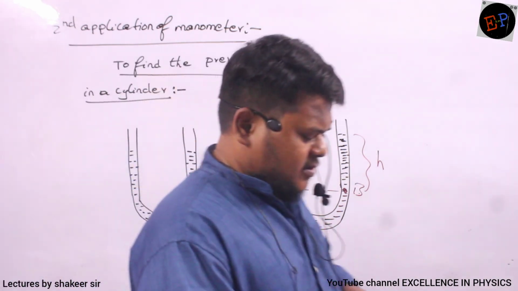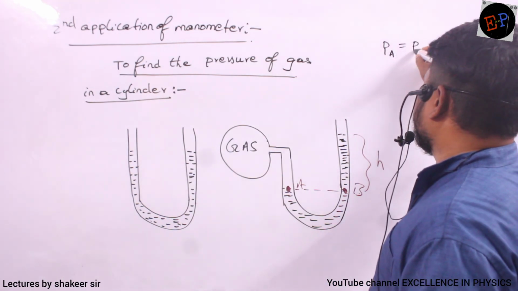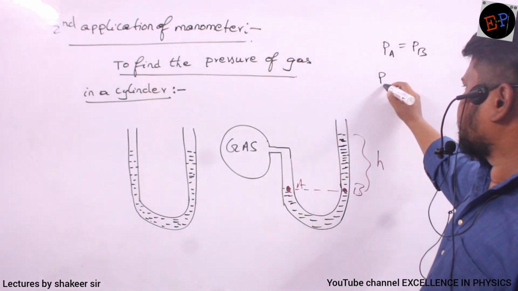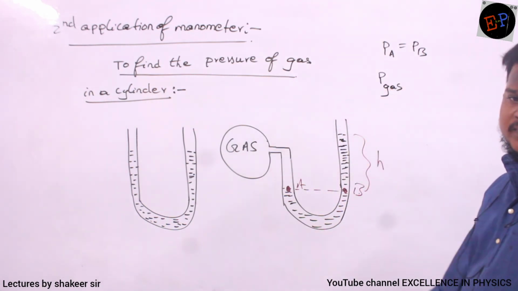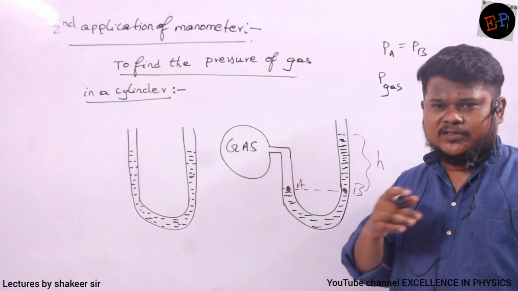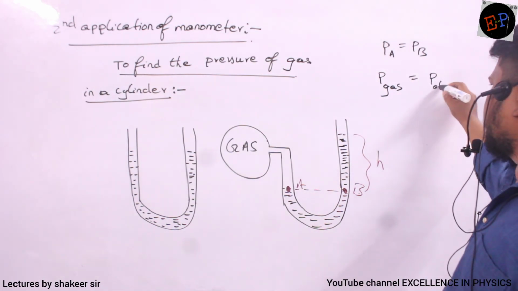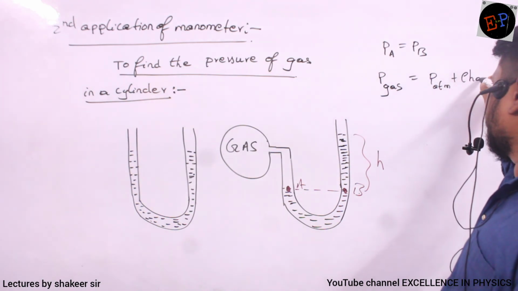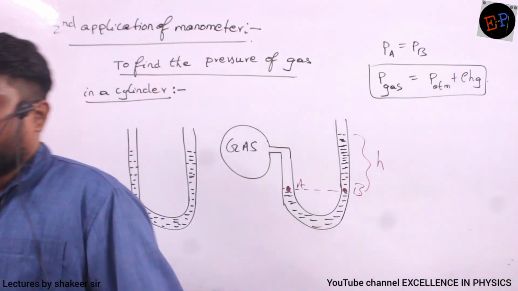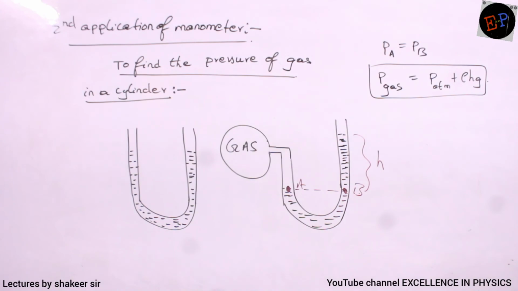Clear, no? So therefore, how can I calculate? Pressure at point A must be equal to pressure at point B. At point A, who is giving pressure? Pressure of gas. Only gas is giving the pressure. That's all, no? And this cylinder is not open to the atmosphere, so atmospheric pressure is not present. Similarly, at point B, who is giving the pressure? Atmospheric pressure plus rho Hg times the height of the liquid column. That's all. If you equate both of them, you will be able to calculate the pressure of the gas present inside the cylinder. Clear? That's a very simple concept.